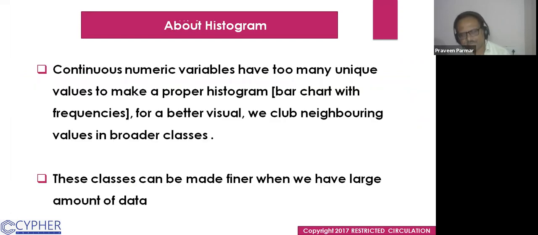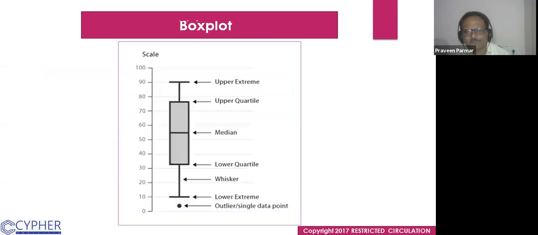About histograms: continuous numeric variables have too many unique values to make a proper histogram, a bar chart with frequency. So we have too many unique values. For a vector user, we club neighboring values in broader classes. So these classes can be made finer when we have a large amount of data.